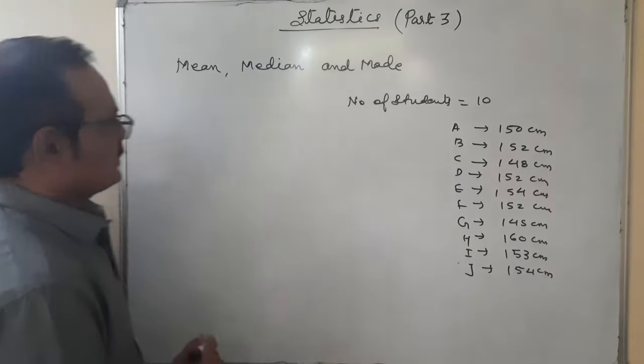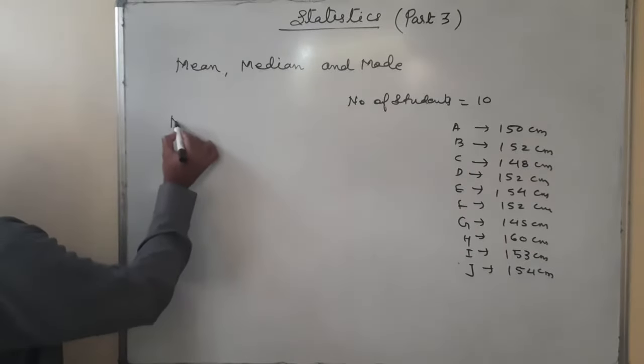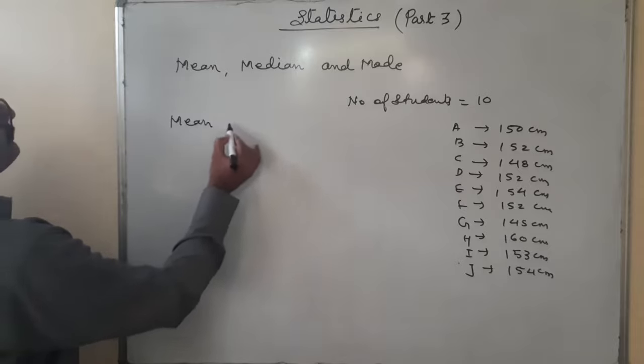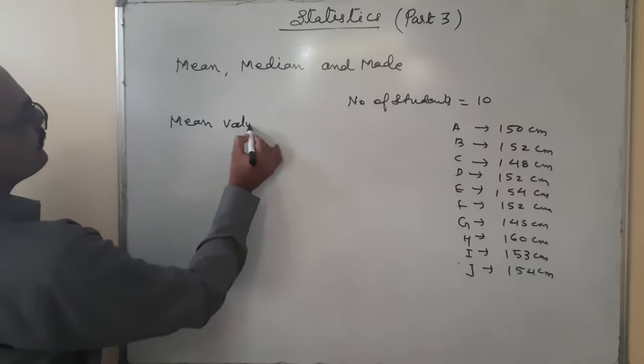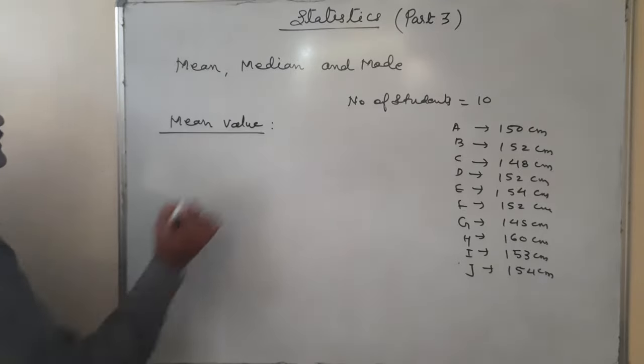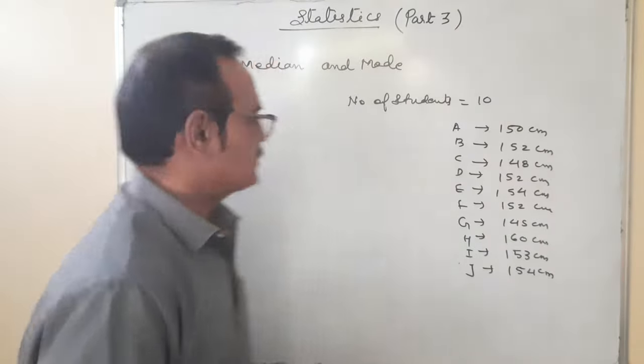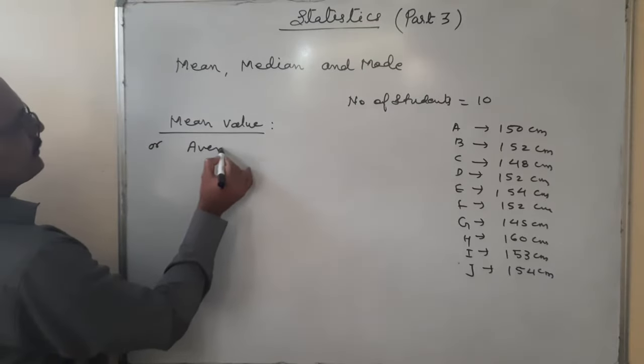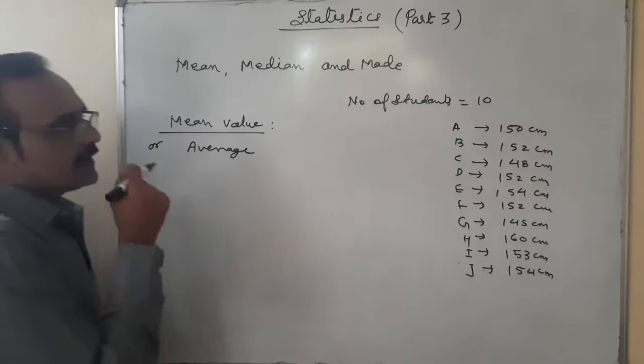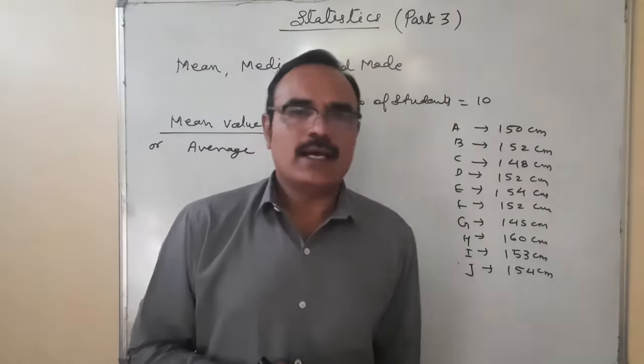Let us first discuss the mean. Mean value, what is it? We are going to find the mean, or the second name of it is average, for the heights.